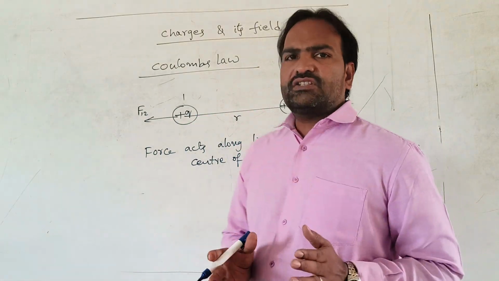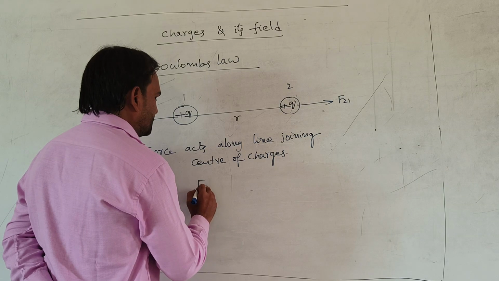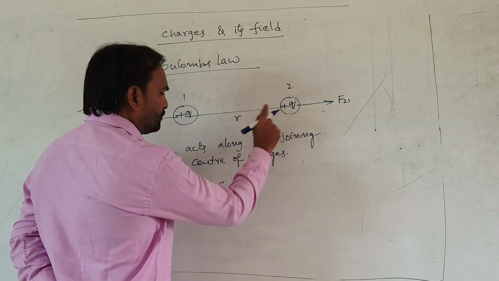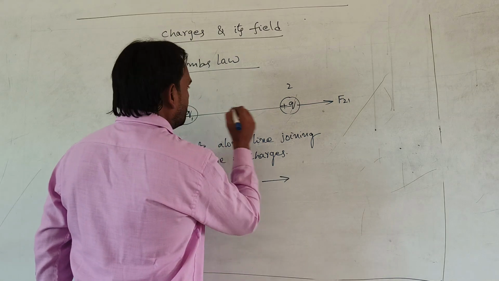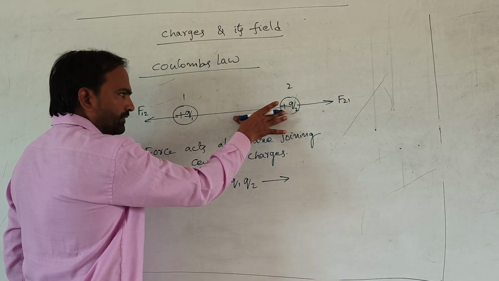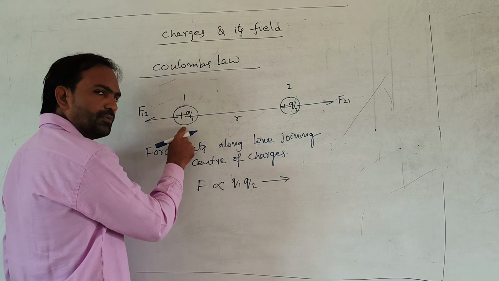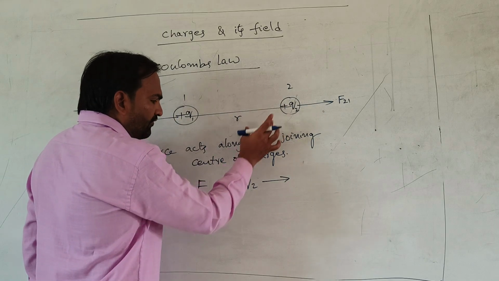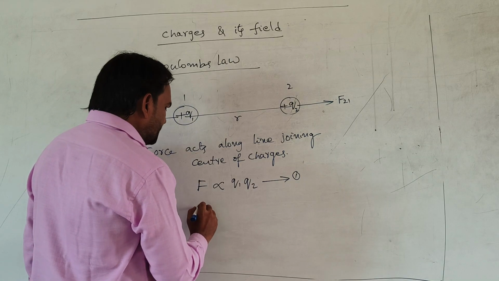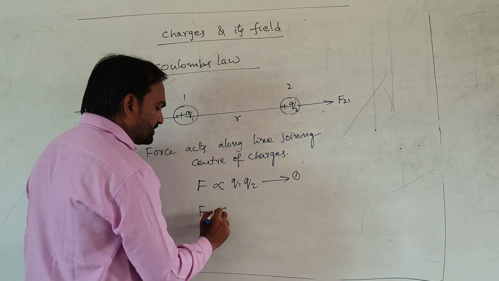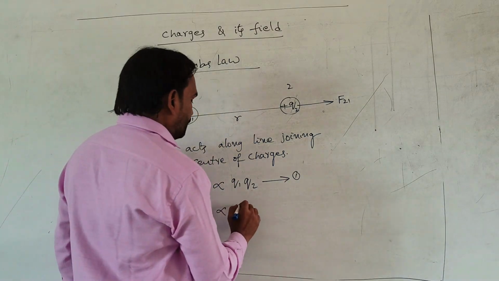So this force of attraction or repulsion between the two charges is directly proportional to the product of the two charges, Q1 and Q2. That is the first point. The second is that the force of attraction or repulsion is inversely proportional to the square of the distance, 1 by r